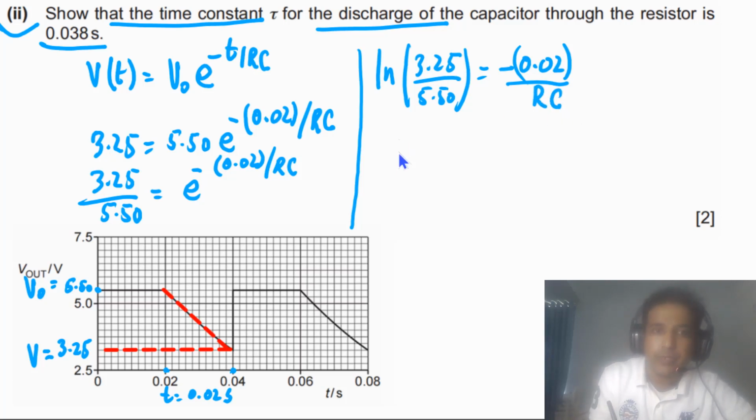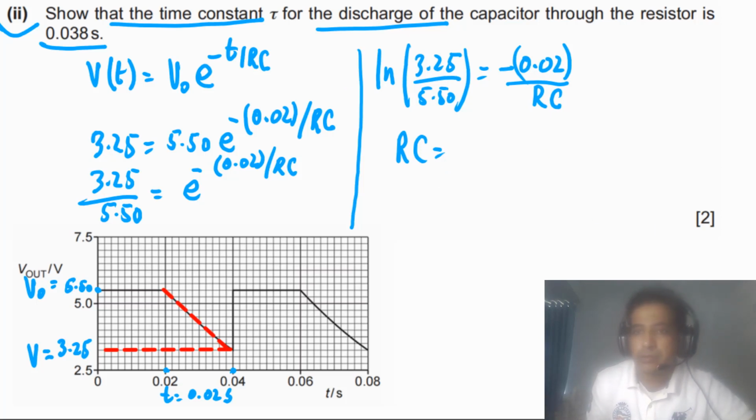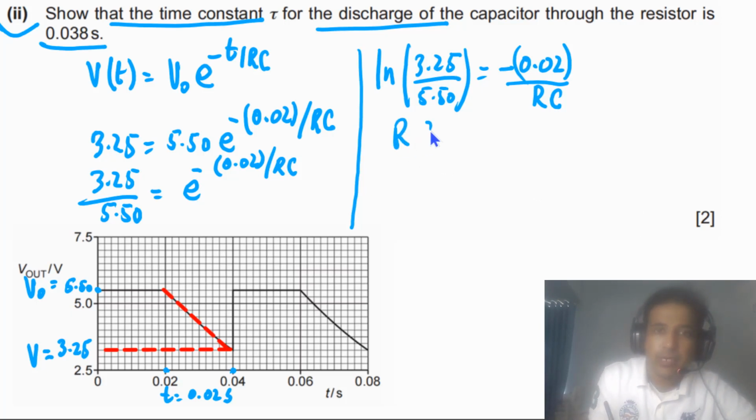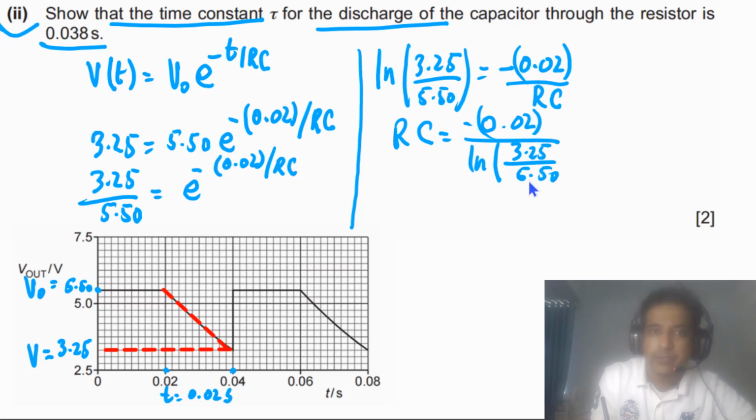So from here we can find out the RC value. If we take the log and cross multiply, we can find RC. So let me write it down in a little more detail. RC will be equal to negative 0.02 divided by ln of 3.25 divided by 5.50. Now simply you need to use a calculator, and if you solve this, your answer should be equal to